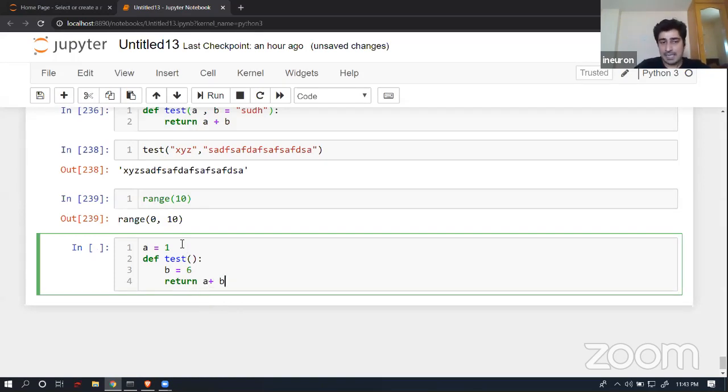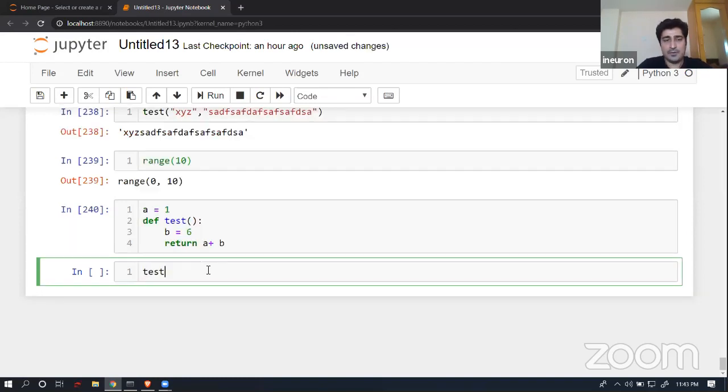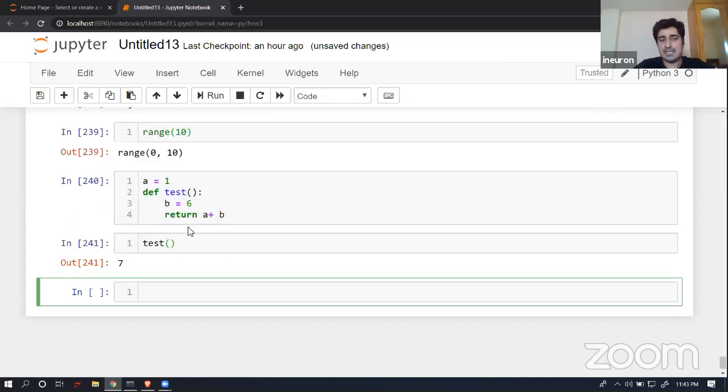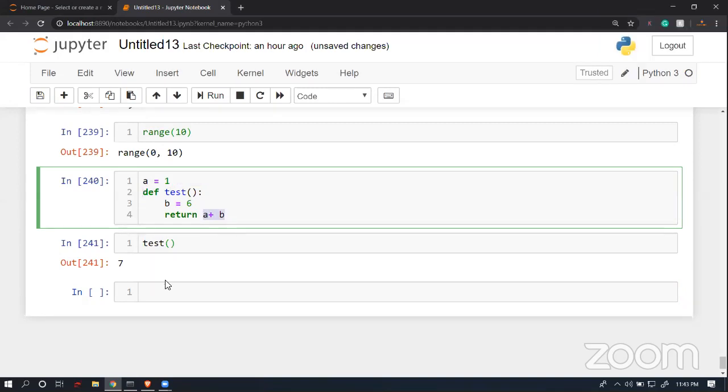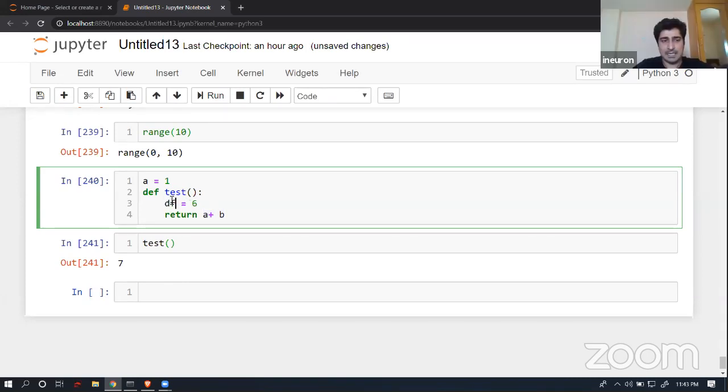So can I say that a is outside of the function, and b is something which is inside? Now if I execute it and call test, can I say that test is able to call a as well as b? That's the reason it is able to return me a plus b. Agree?